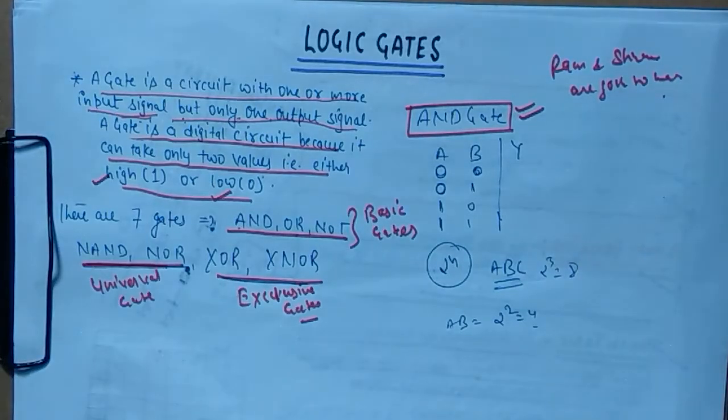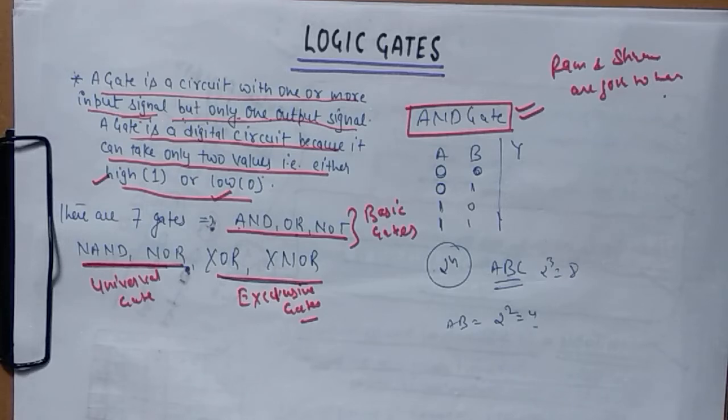Then what does it mean? Ram and Shyam both are going to market. So the AND gate requires both values. AND gate returns true if and only if both values are true.